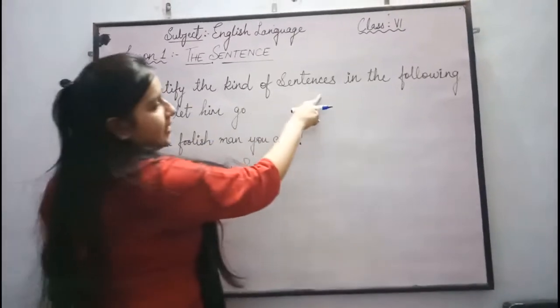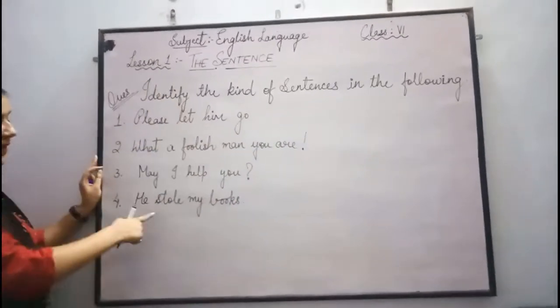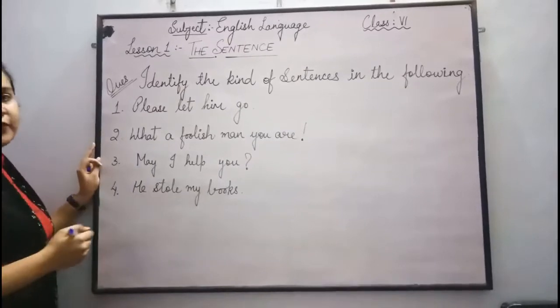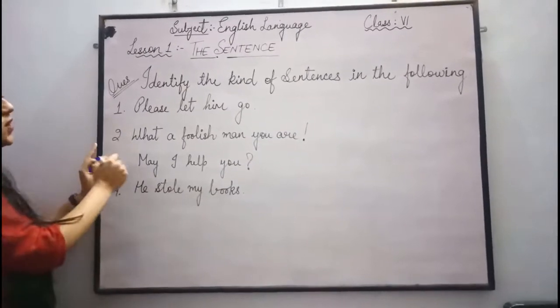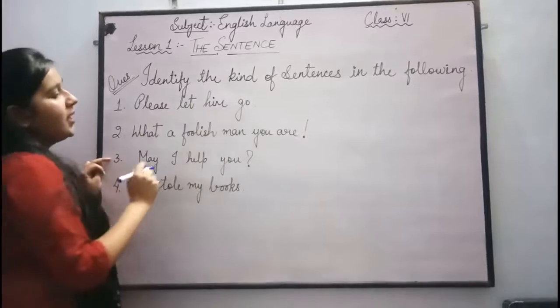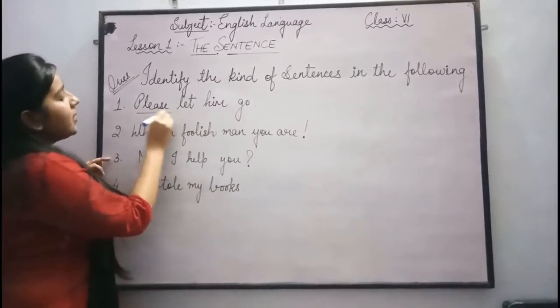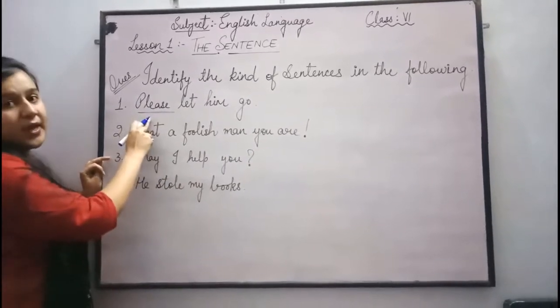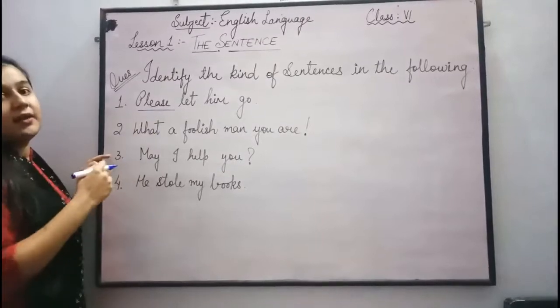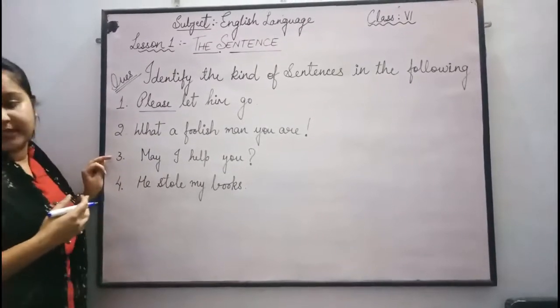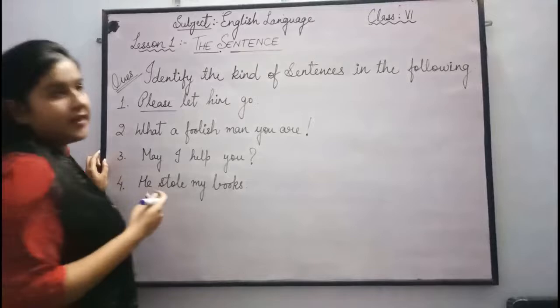Identify the kind of sentences in the following. In the following sentences, we have to tell what type of sentence it is. See the first one, please let him go. In this sentence, what are we saying? Please. Please is a request. And request comes in which type of sentence? It comes in an imperative sentence.